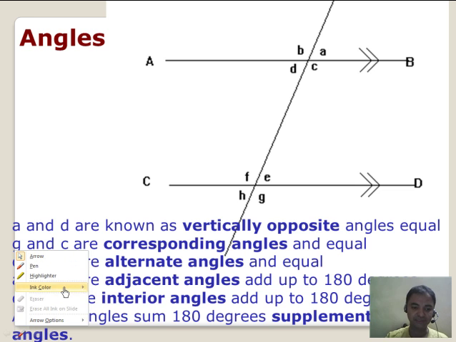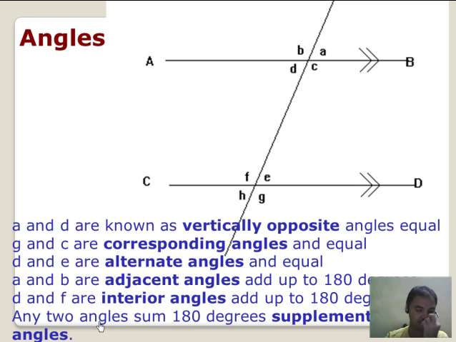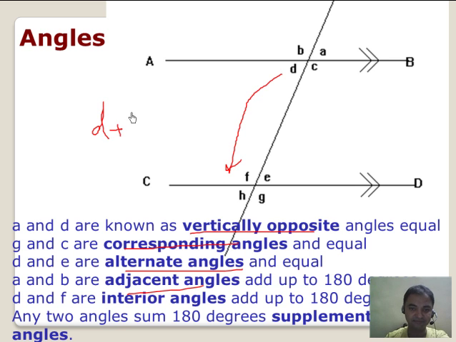First thing I want you to do is start with the angles. After this video, or along with the video, if you can pause and go through the angles and everything, fine. So vertically opposite angles, corresponding angles, alternate angles, adjacent angles. You need to know all these things. For example, what will be the value of D plus F? Any idea? Both of them are interior angles, so the sum has to be 180 degrees.